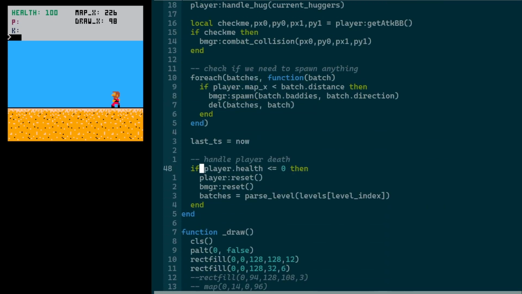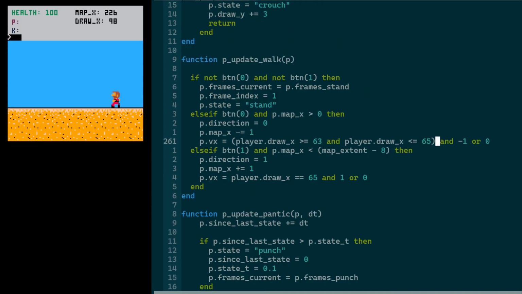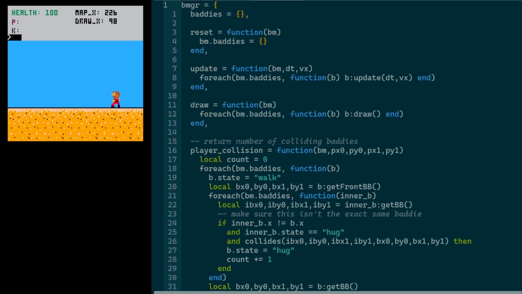I'm checking in the main game loop if the player's health is less than or equal to 0, which indicates that they would have died. And we call reset on the player, reset on the baddie manager, and we do the same parsing level. So that resets our batches. Having a look at the baddie manager reset first, because it's quite simple. I'm just resetting the baddies table to be empty, so that any baddies that remain when the player has died will just disappear.